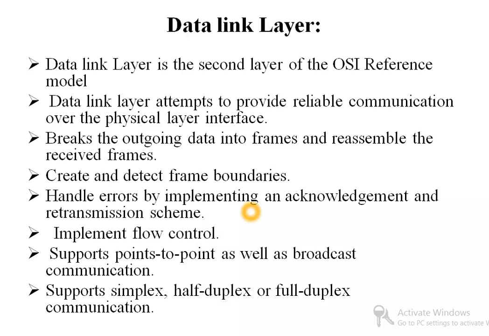If there is some error, it handles this error and retransmits that frame. It implements flow control, supports point-to-point as well as broadcast communication, and supports simplex, half duplex or full duplex communication.